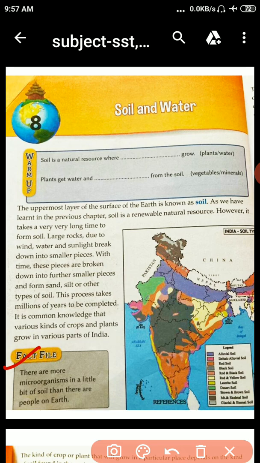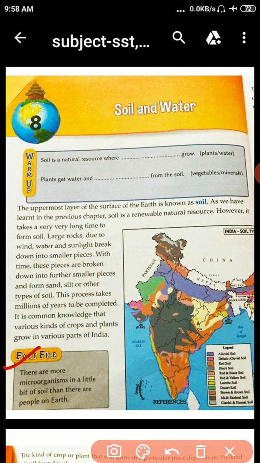So students, first of all I want to explain microorganisms. A microorganism is a very small living thing which we can only see with a microscope. In very simple language, a microorganism is a very small living thing which we can only see if we use a microscope. Okay, because these insects are very tiny.